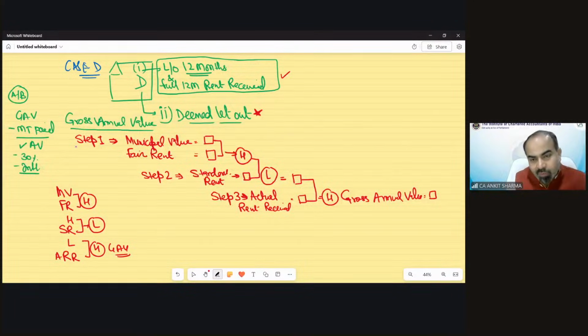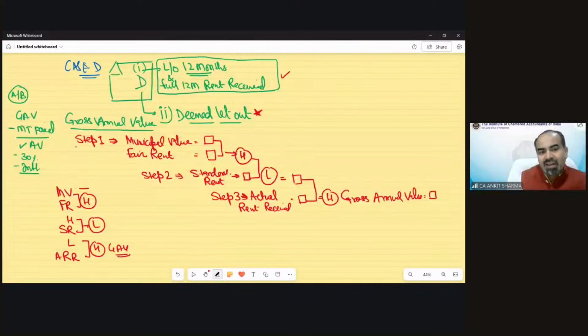One very important piece of information, and please remember this very carefully. Suppose in the question, municipal value is not given. It is not mandatory that fair rent, standard rent and municipal value should all be there. Maybe one of them would not be there. So if municipal value is not there, then do not write 0. Just make a dash. You will write a dash for municipal value, and fair rent would automatically be considered as the higher.